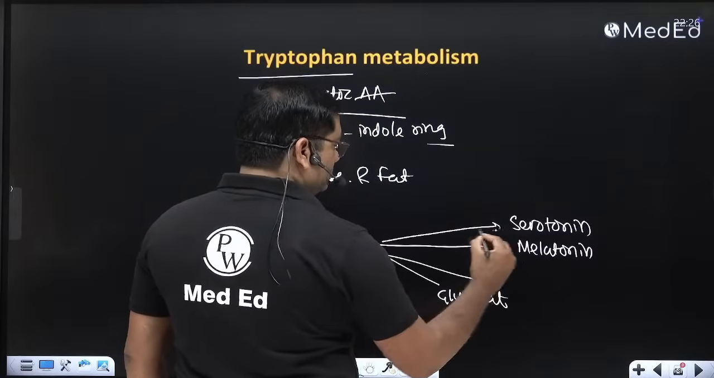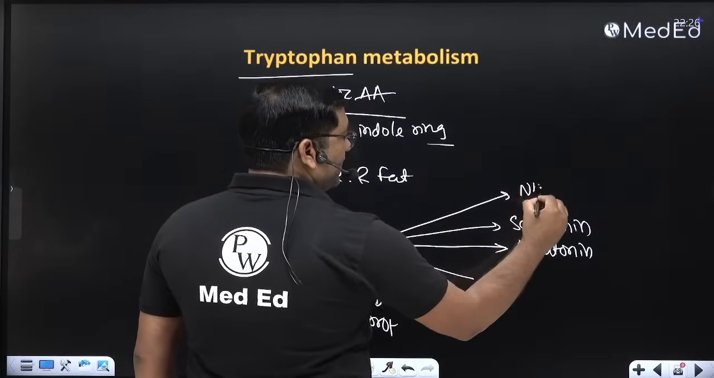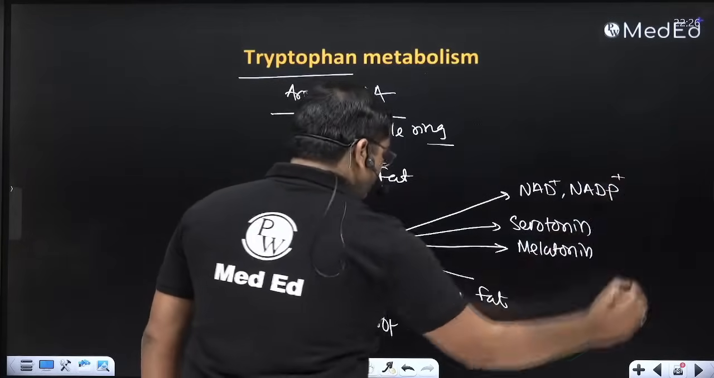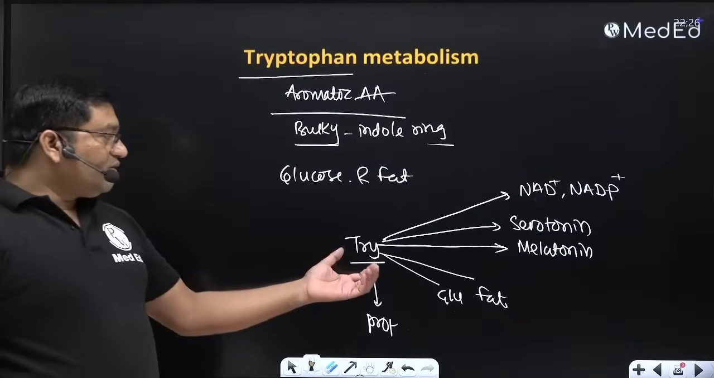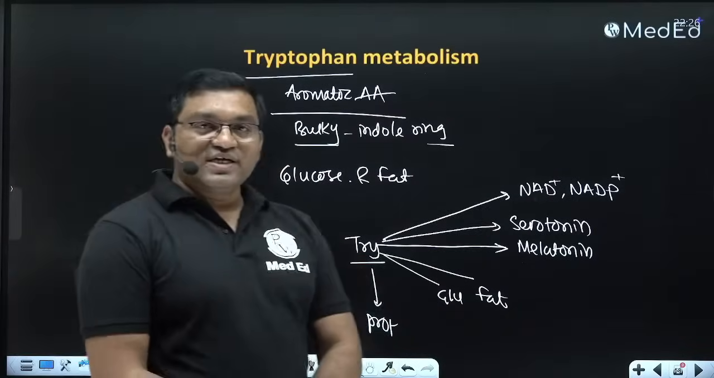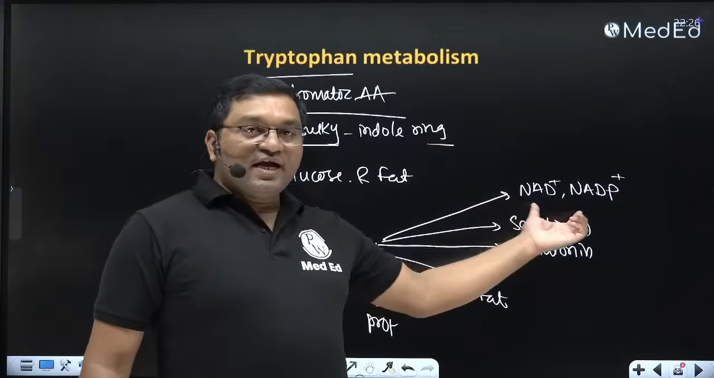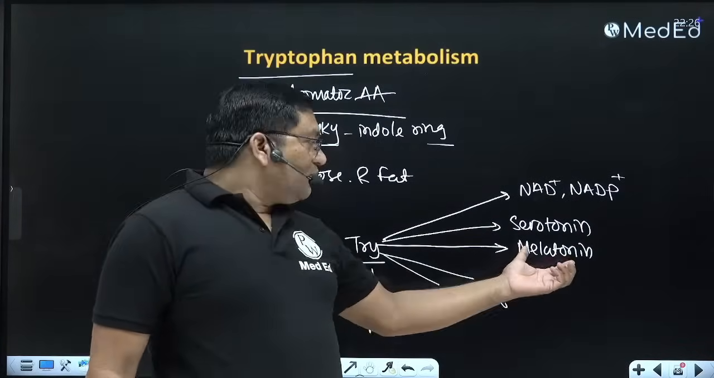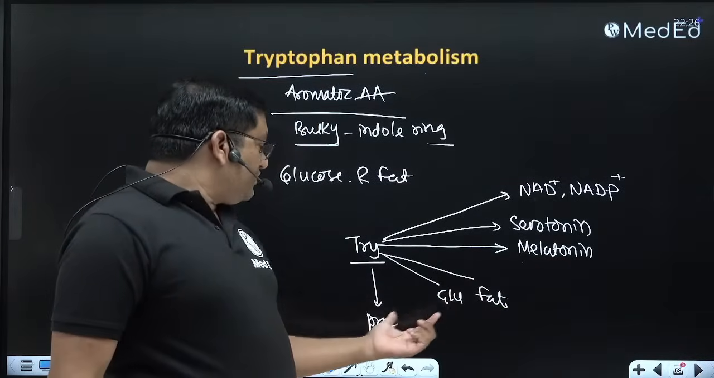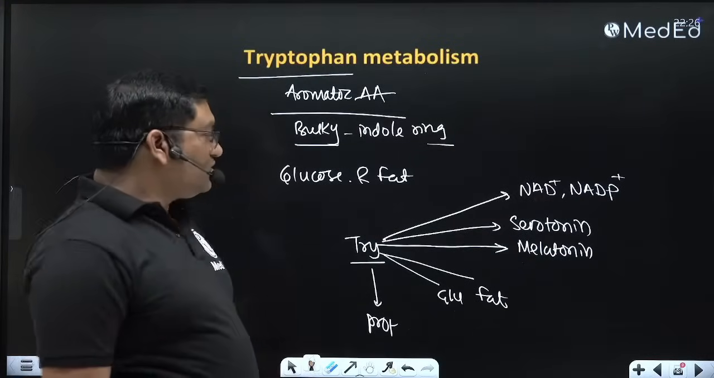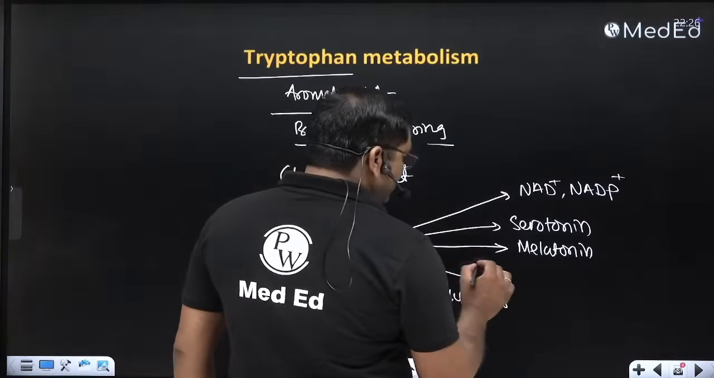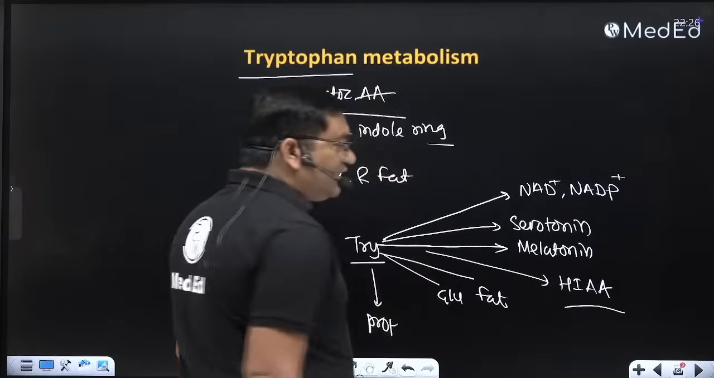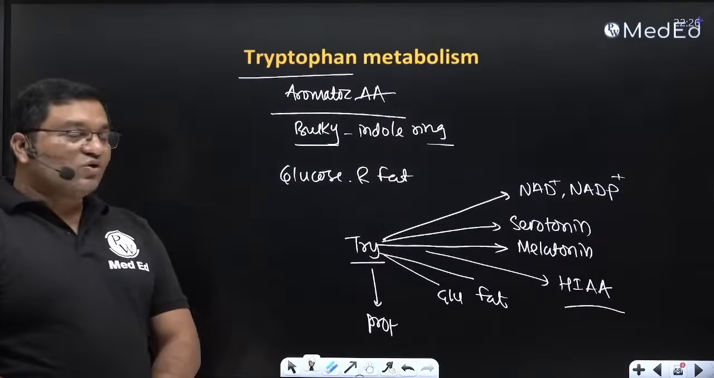Then it is converted into NAD and NADP. 60 milligram of tryptophan will give 1 milligram of niacin, so it is important for the production of NAD and NADP. Tryptophan is converted into serotonin, and into melatonin. It will give you glucose and fat. It is incorporated during protein synthesis, and it is excreted in the urine in the form of hydroxyindole acetic acid.